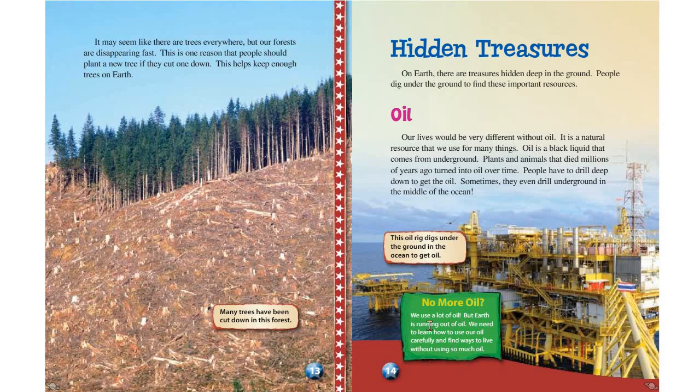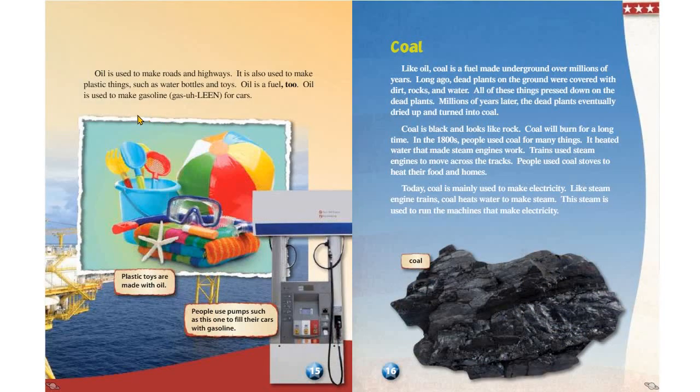No more oil? We use a lot of oil, but Earth is running out of oil. We need to learn how to use our oil carefully and find ways to live without using so much oil. Oil is used to make roads and highways. It is also used to make plastic things, such as water bottles and toys.